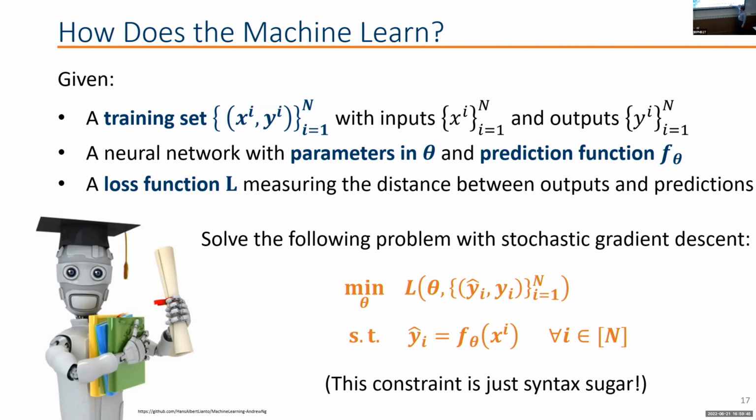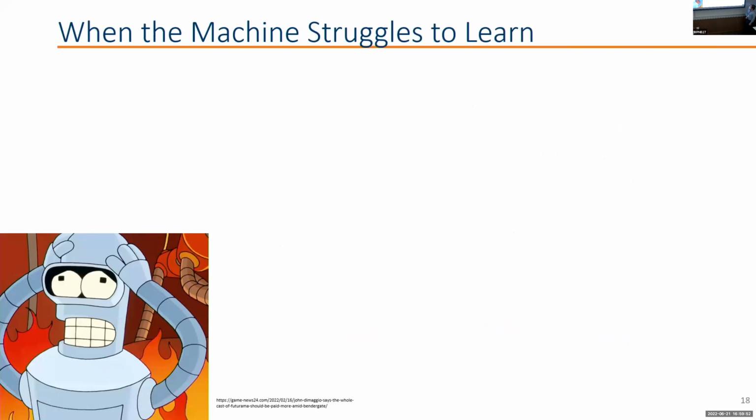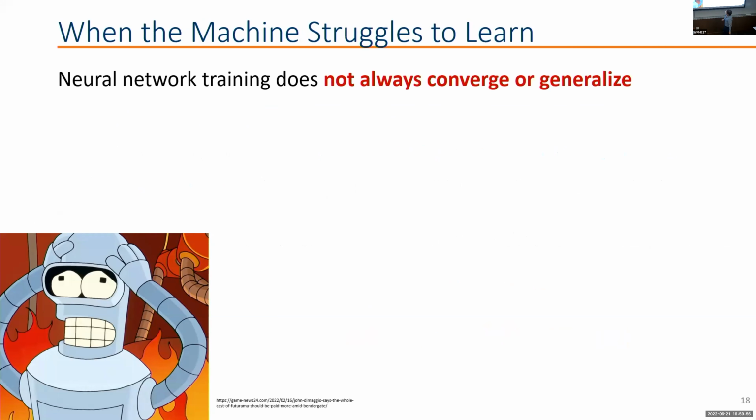It's just because I find it easier to write this constraint than to write one long line for an unconstrained optimization problem. Now, sometimes this doesn't work very well. Sometimes the machine doesn't really learn. There are some reasons for that. What happens is that the neural network either doesn't converge, which means we cannot find a local optimum for the training problem, or we find a local optimum, but when we look at the test data, it doesn't generalize very well. The accuracy is very low.